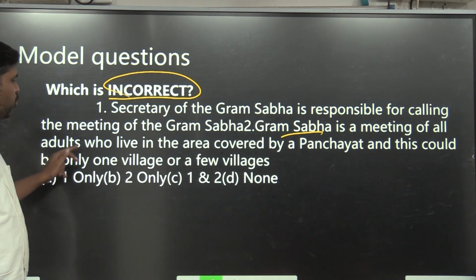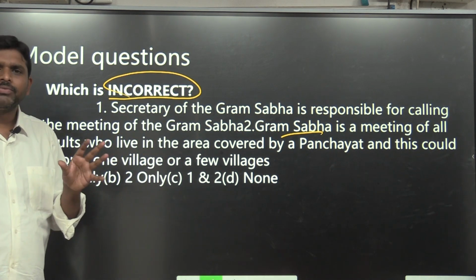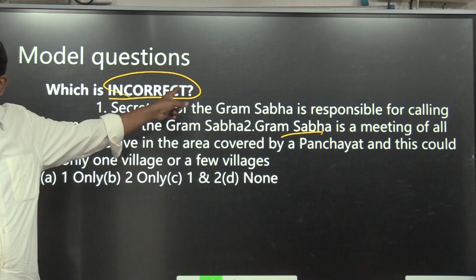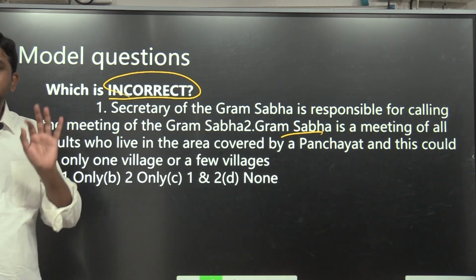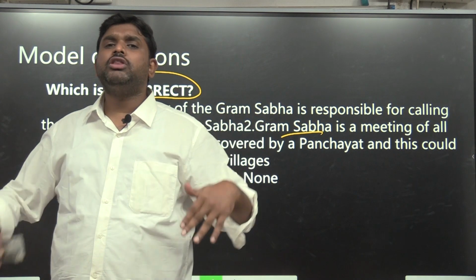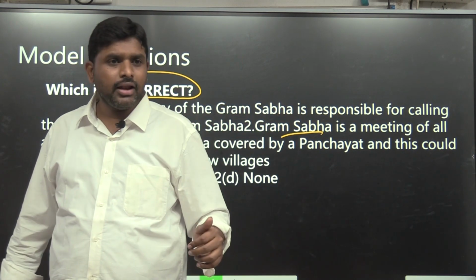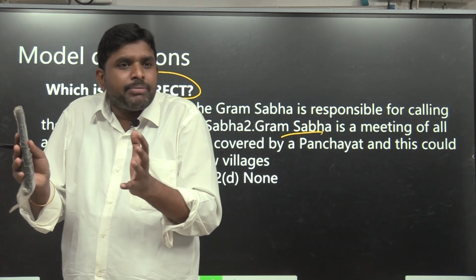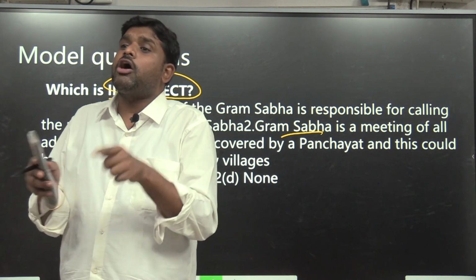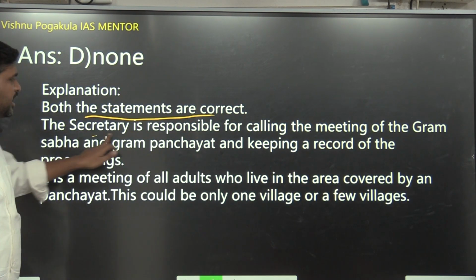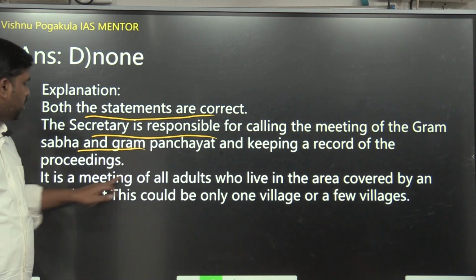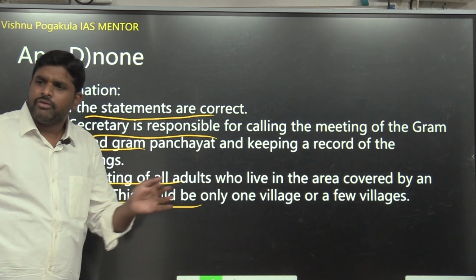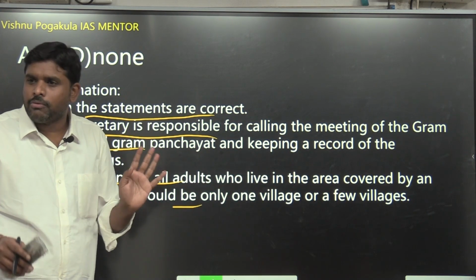Number 2: the Grama Sabha is a meeting of all adults who live in the area covered by a Panchayat, and this would be only one village or a few villages. Sometimes, when the village is small, 2-3 villages also constitute one Grama Sabha. So both statements are correct, but the answer they asked for is the incorrect one. So the answer is none. Understand? Secretary means an officer. If someone says, everyone come tomorrow, there is a Grama Sabha, who will tell? The officer will go and tell. So the secretary will be calling the Grama Sabha. Sometimes the village is small, so 2-3 villages will form one Gram Panchayat. So it's not compulsory to be one village; it can be a combination. Both statements are correct. The secretary is responsible for calling the meeting of the Grama Sabha. It is a meeting of all adults who live in the area covered by a Panchayat. This could be only one village, or if the village is small, then 2 or more.